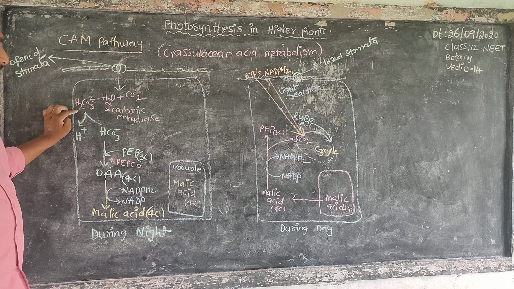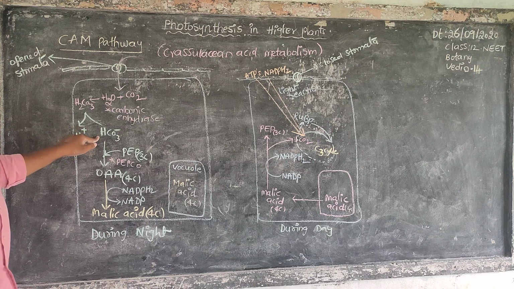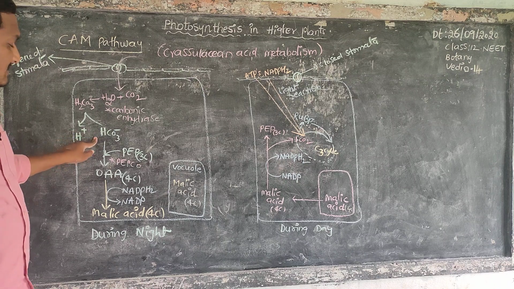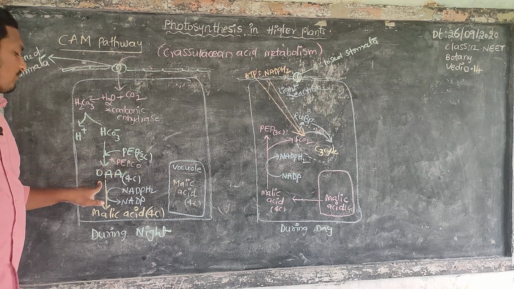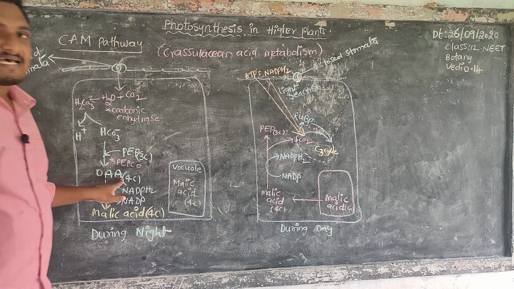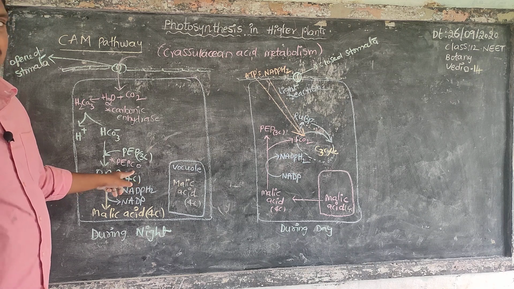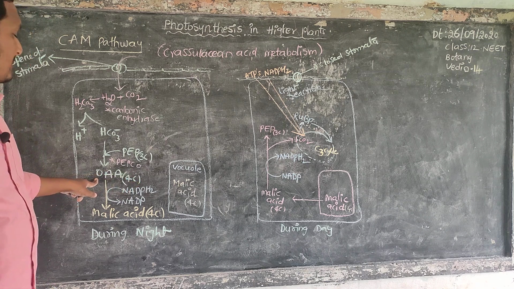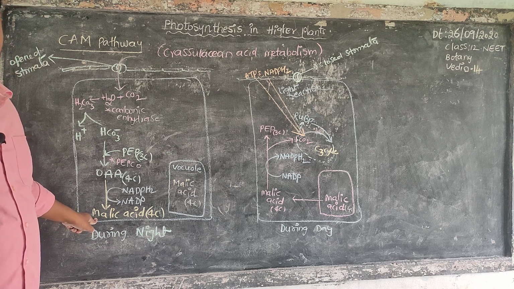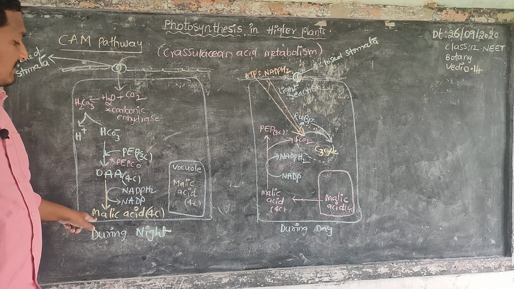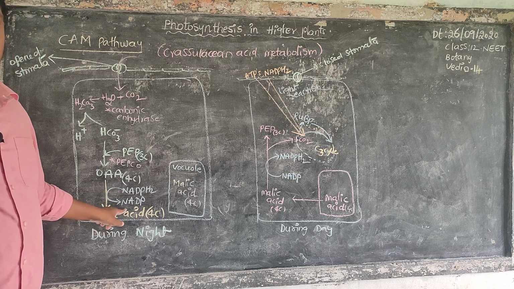Carbonic acid changes into hydrogen ions and bicarbonate ions. Bicarbonate ions receive phosphoenol pyruvic acid, a 3 carbon compound, forming the 4 carbon oxaloacetic acid by the enzyme PEPCO, phosphoenol pyruvic carboxylase. Oxaloacetic acid changes into another 4 carbon compound, malic acid, and for this reduction NADPH2 changes into NADP.